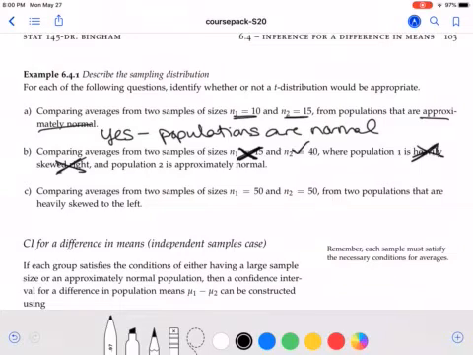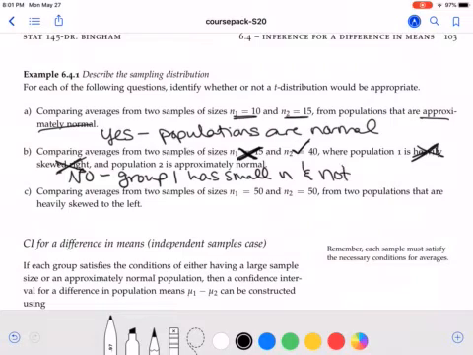Sample 2 checks both boxes. We have a big enough sample and it's normal, but the fact that we have a big enough sample is enough. So in this case, the answer here is no. We would not be able to use a t-distribution because for group 1, our conditions are not met. So group 1 has a small and not normal.